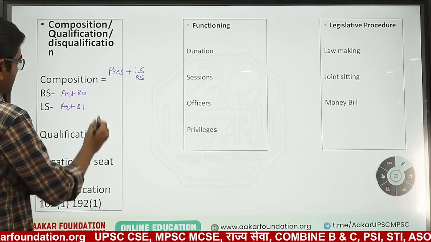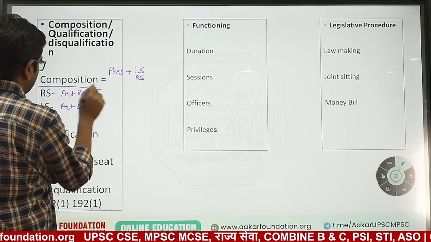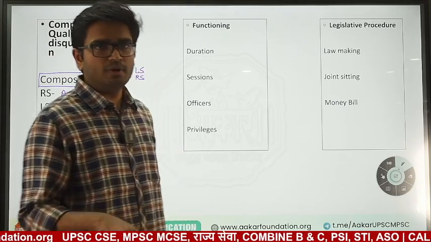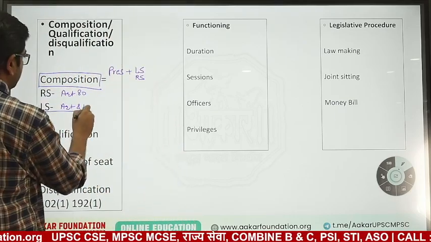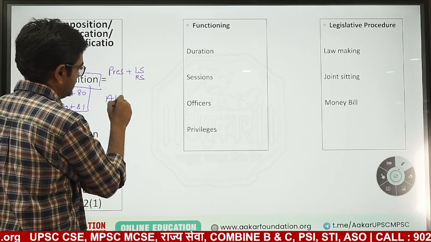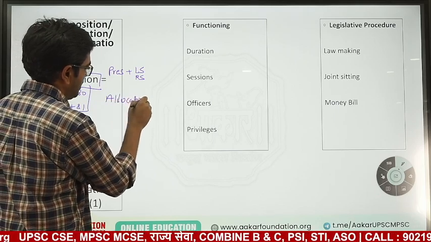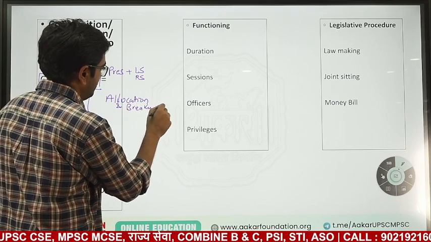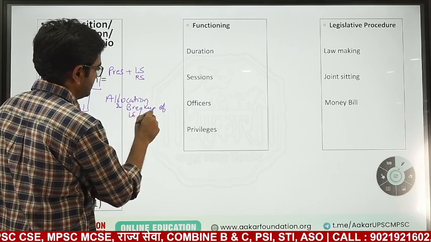This is composition. That means the number of members who are elected and the number of members who are nominated is given in the articles. Another thing that we need to know is allocation and breakup of Lok Sabha and Rajya Sabha seats.